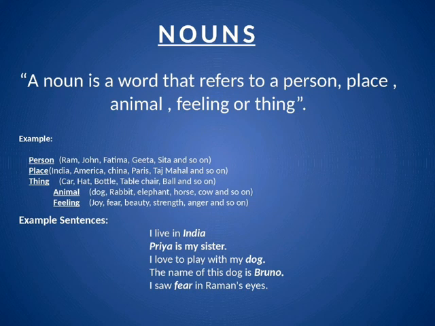And now I am going to explain these sentences also. Like I live in India. Here India is a noun. Priya is my sister. Priya is a noun. I love to play with my dog. In this sentence, dog is a noun. The name of this dog is Bruno. So Bruno here is a noun. I saw fear in Raman's eyes. So fear is a noun.